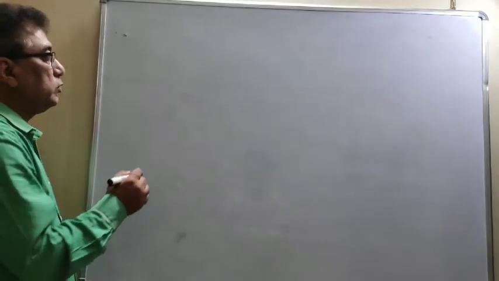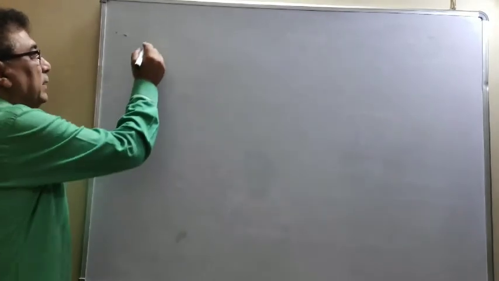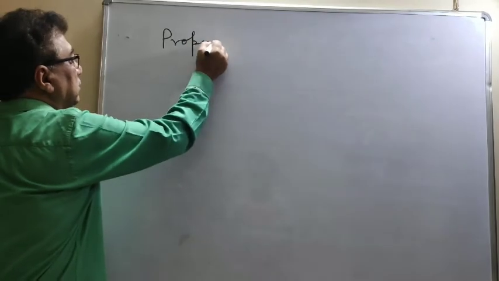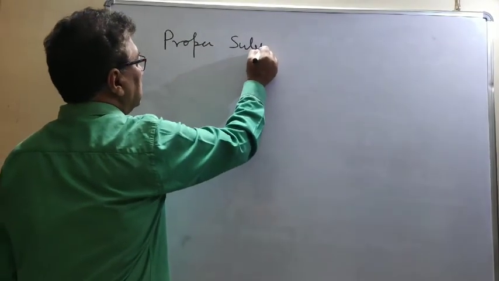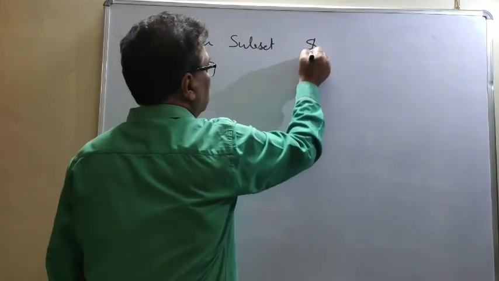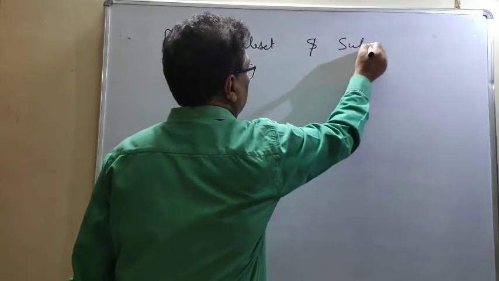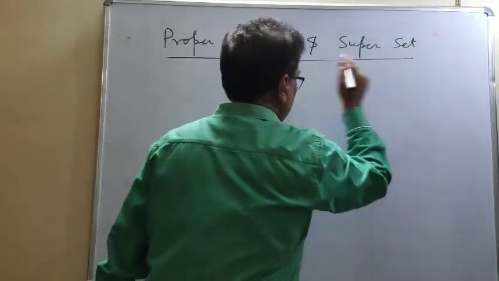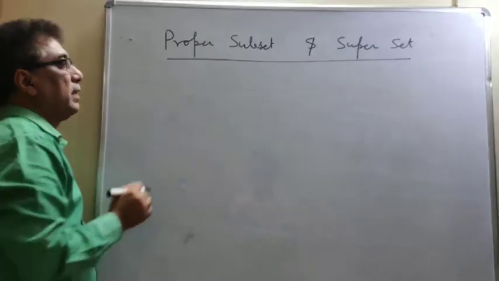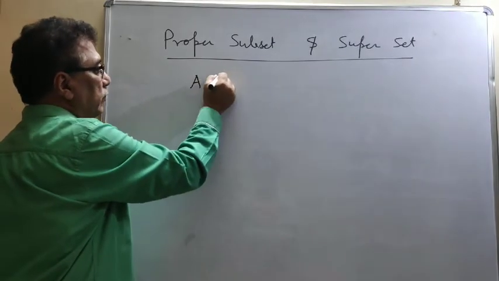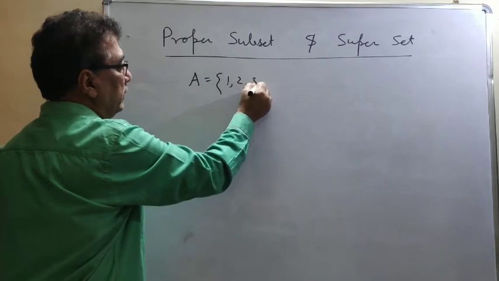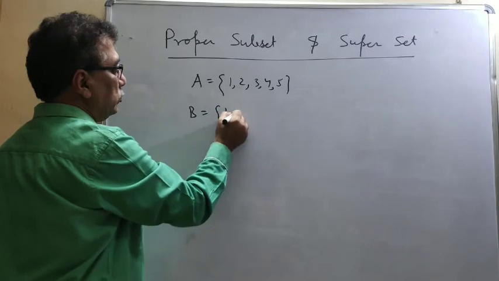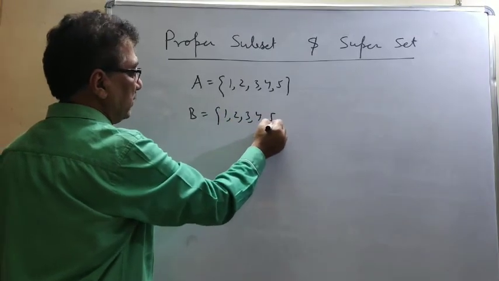Now I will introduce two more terms, that is proper subset and superset. Again, let us go with one example. A is 1, 2, 3, 4, 5 and B is 1, 2, 3, 4, 5, 6.